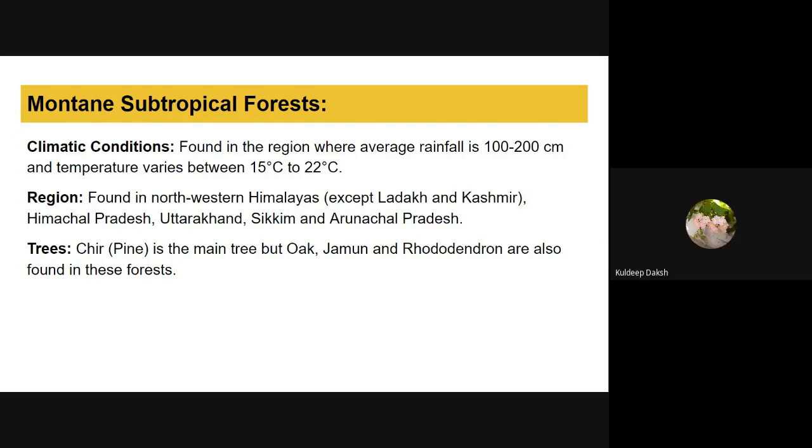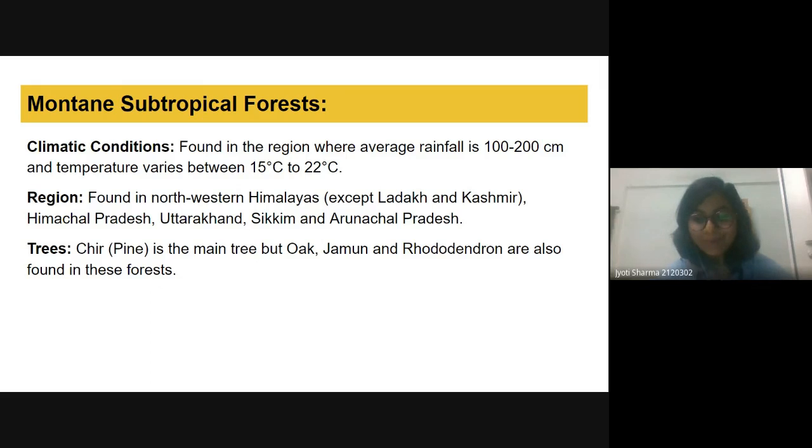I don't know about it. Okay, so the botanical name, I'm just telling you because my background is botany somewhere in my undergraduation, so I know the scientific name. So if we are talking about this chir, then the scientific name is Pinus roxburghii. Oak is the Quercus species. Jamun, Syzygium, Rhododendron. Rhododendron is like the genus name as well. So this kind of trees we can find in mountain subtropical forest.